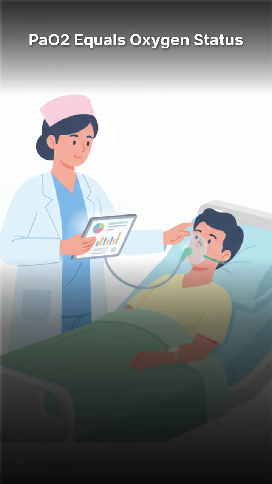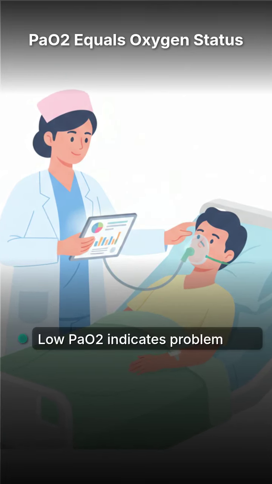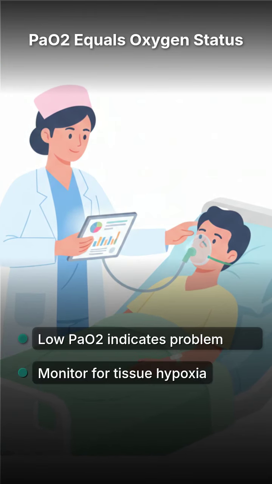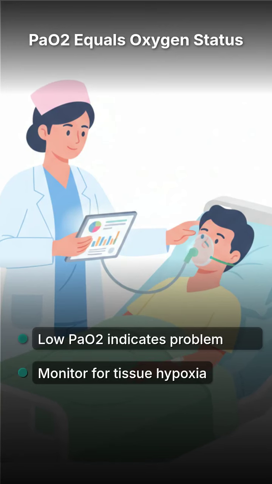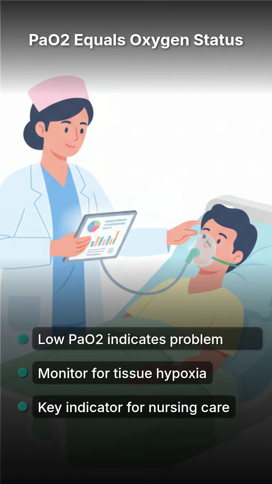When you see a low PaO2 value, it indicates a significant oxygenation problem that requires immediate nursing assessment. Nurses must monitor these levels to ensure tissues receive enough oxygen to function properly. Remember, for oxygen status, PaO2 is your go-to clinical indicator.